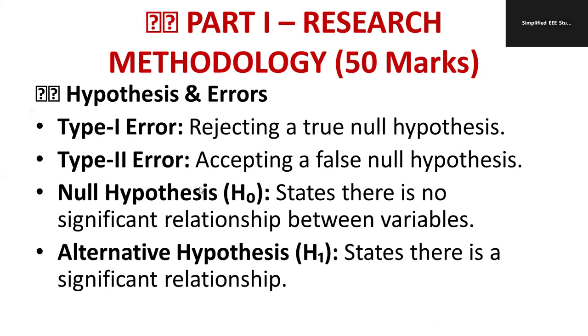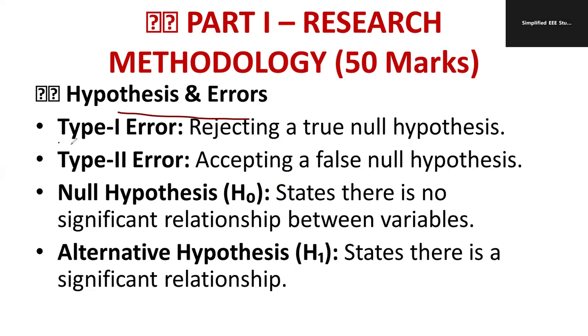Let me move further. Hypothesis and error. What is hypothesis and error? Suppose you are going to develop a new system. Then you develop one or two hypotheses saying that these are the probable results. You may put some kind of statement that so-and-so result will happen. So that is called a hypothesis.